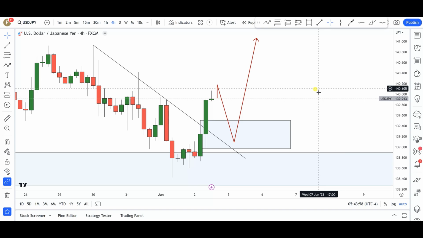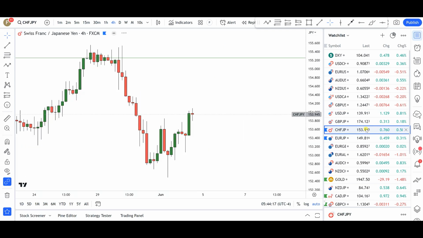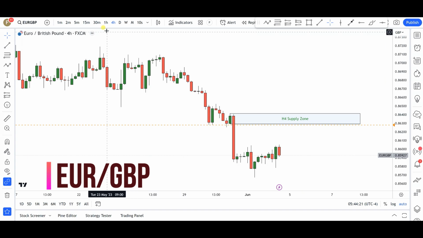All right, this is the price action that I would prefer to see in US dollar Japanese yen as we go into next week. All right, so next up is going to be euro pounds. Okay, now euro pounds, as you can see here, very nice setup.